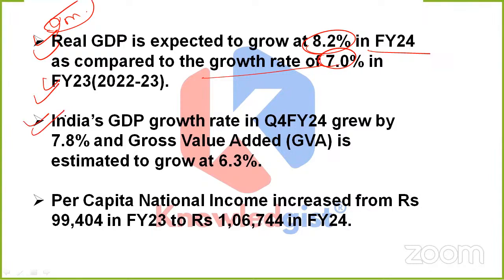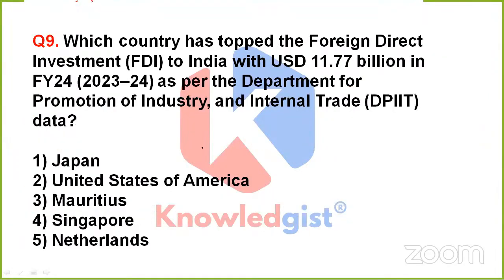And India's GDP growth rate in quarter 4 financial year 24 was 7.8%. And GVA, which is gross value added, is estimated to grow at 6.3%. Remember this also, that the per capita national income increased from rupees 99,404 in financial year 23 to rupees 1,06,744 in financial year 24.